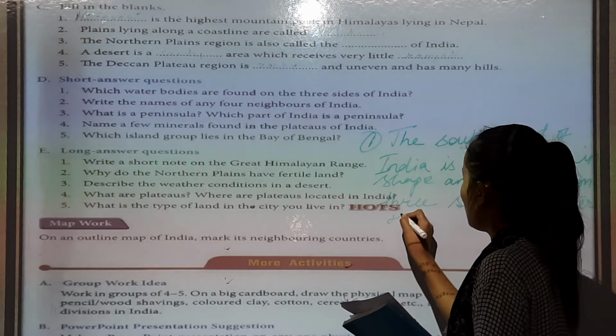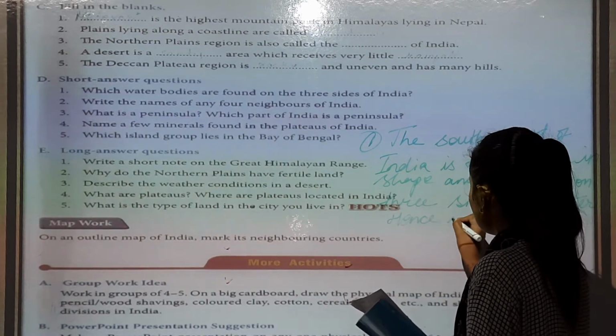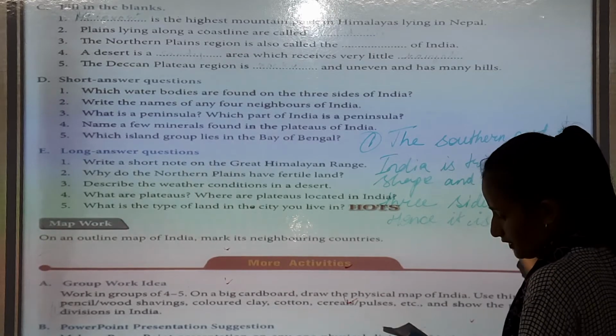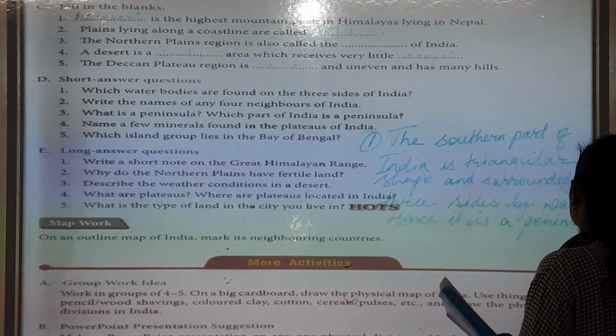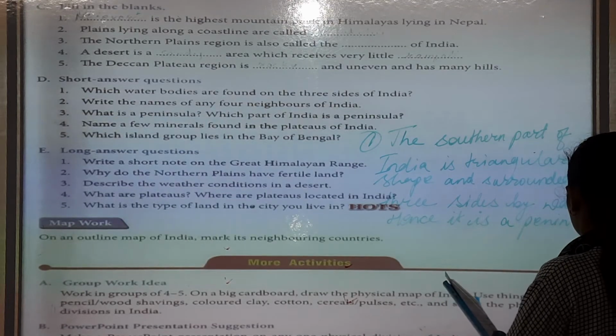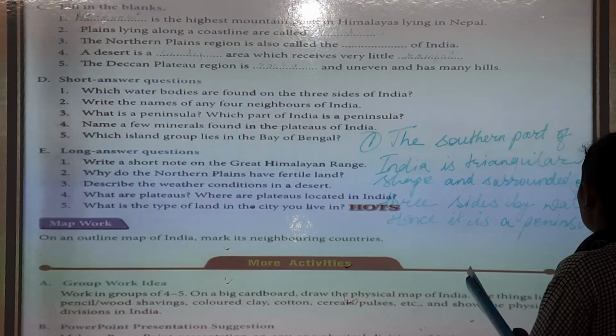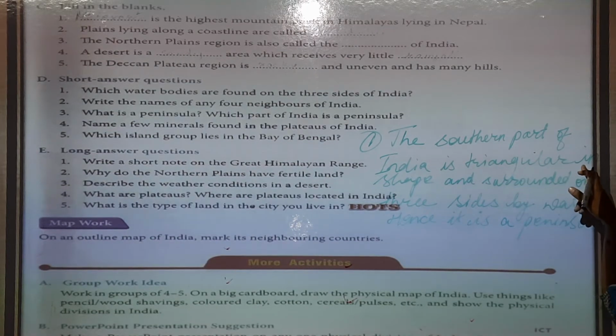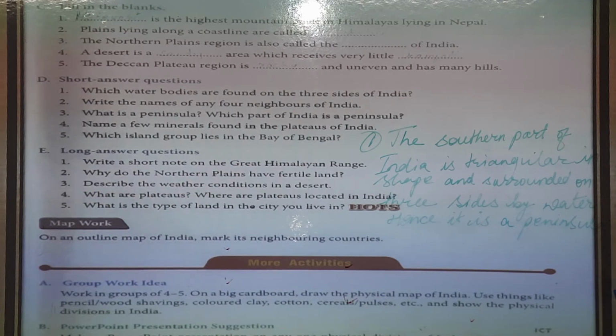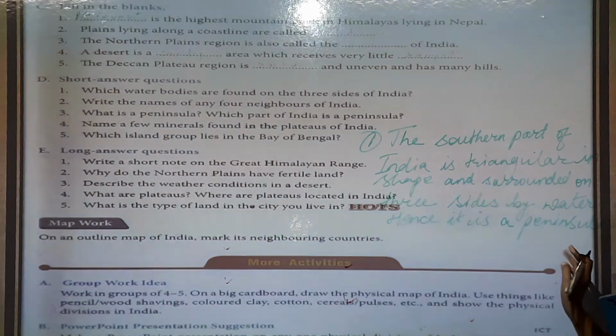Hence it is a peninsula. The southern part of India is a triangular shape and surrounded on three sides by water. Hence it is called peninsula.